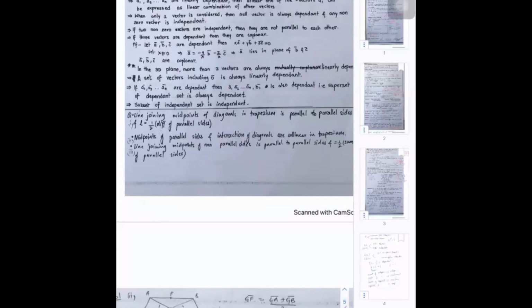The line joining the midpoints of the diagonals of a trapezium is parallel to the parallel sides, and it is half of the difference of the parallel sides. I think this result we already know in the trapezium. If the parallel sides are A bar and B bar, and you join the midpoints of the non-parallel sides, taking this as C bar, then C bar is exactly (A bar plus B bar) by 2.